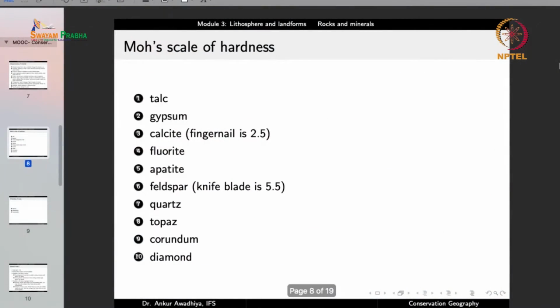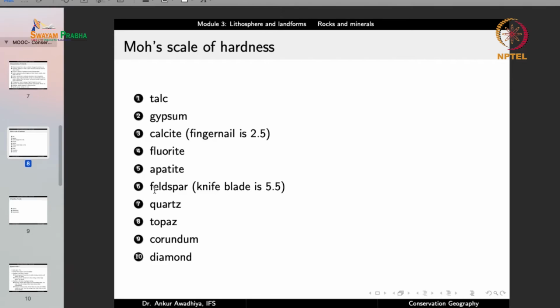And typically we make use of Mohs scale of hardness. So these are certain minerals that are made use of. Talc is a very soft mineral, and this has Mohs scale of 1. So talc can be scratched by each and every one of the minerals downwards, but it cannot scratch any of these down minerals. Gypsum can put a scratch mark on talc but not on any of these others. Calcite is able to put a scratch mark on talc and gypsum but not anything below. Calcite's hardness is very similar to that of a fingernail.